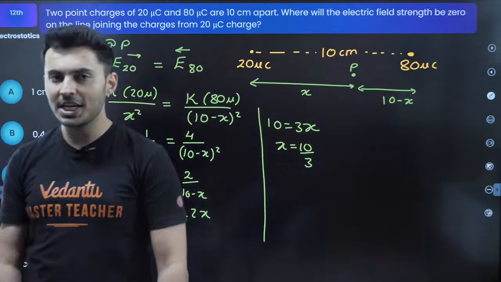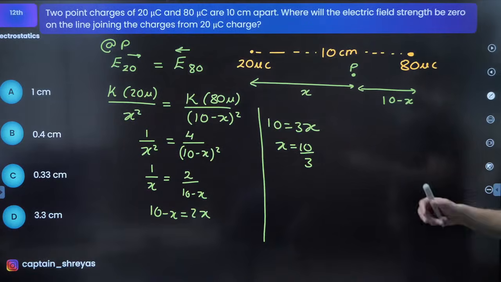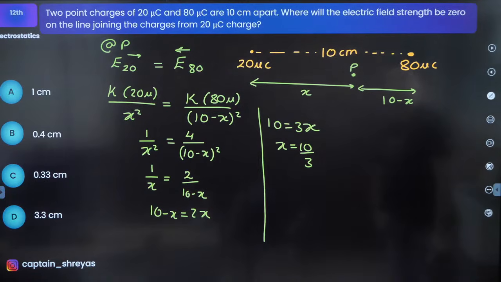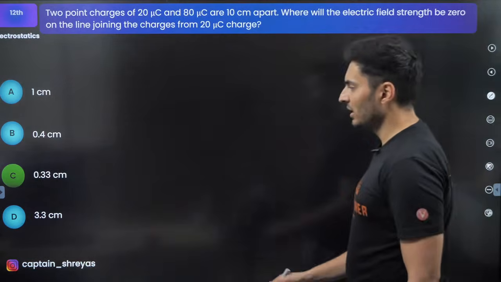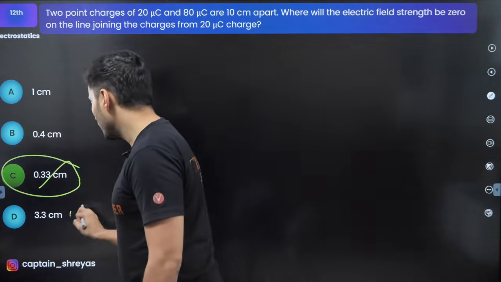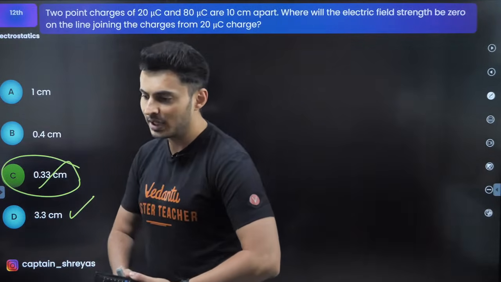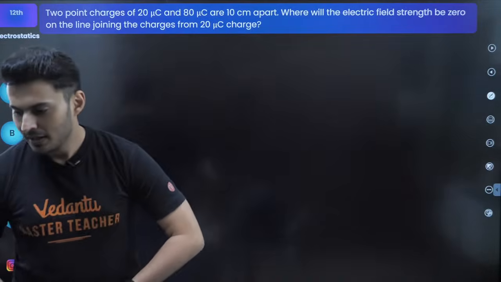10 divided by 3 is the answer, which I think should be nothing but option, it is 3.33 centimeters. It should be 3.33 centimeters. Here the option given is wrong. This should be 3.33 centimeters. That's it. I hope it is clear.